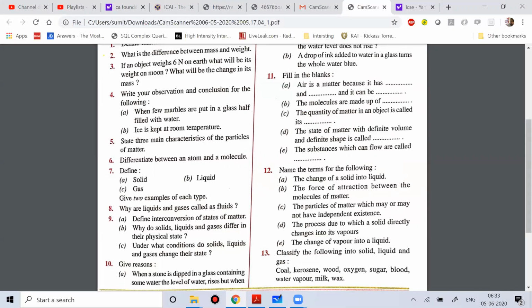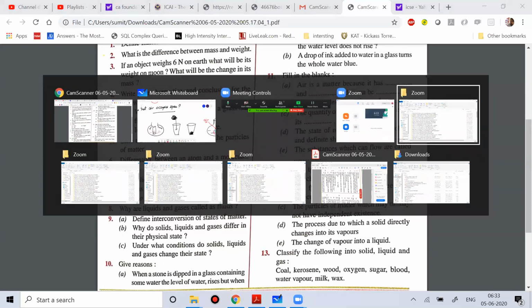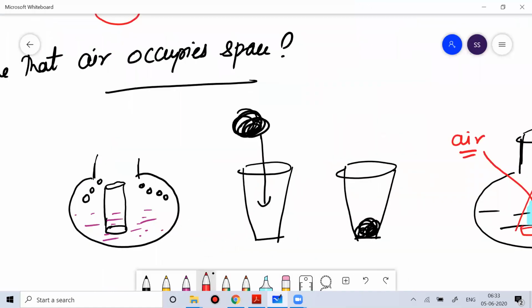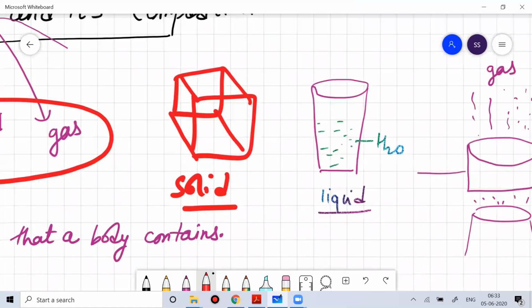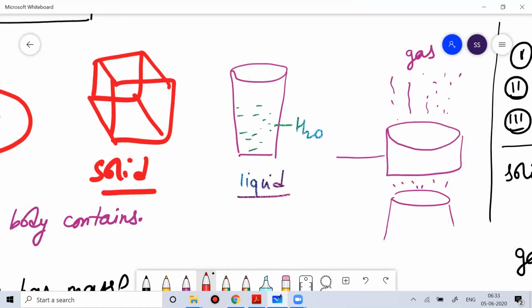Now, question number 9: define interconversion. Interconversion of states of matter. I told you, and I have shown you with a diagram, this interconversion of solid, liquid, and gas, and I also talked about sublimation.